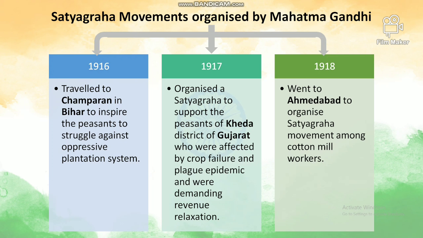So who went to their rescue? Mahatma Gandhi. And what was the method? The novel method, that was the satyagraha. It is very simple to understand, children, and also to remember the years 1916, 17 and 18. In the year 1918, he went to Ahmedabad to organize the Satyagraha movement among the cotton mill workers. These movements were for improving the working conditions of the workers and also to increase their wages.